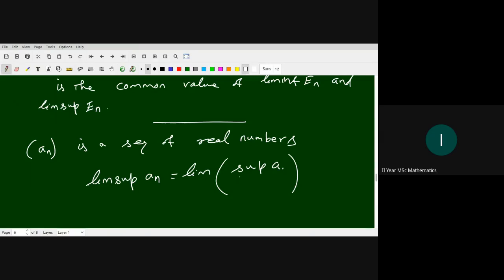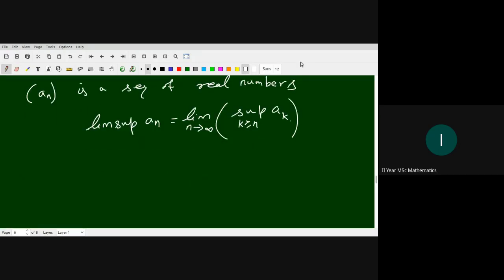As n goes to infinity, for different n, if n is smaller, the set is bigger, and as n increases the supremum of ak, k greater than or equal to n, decreases.